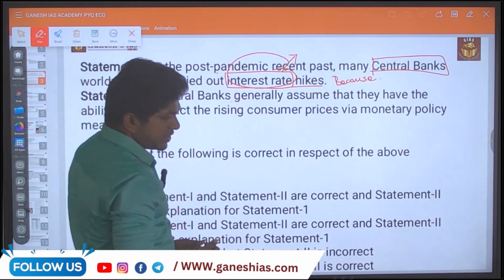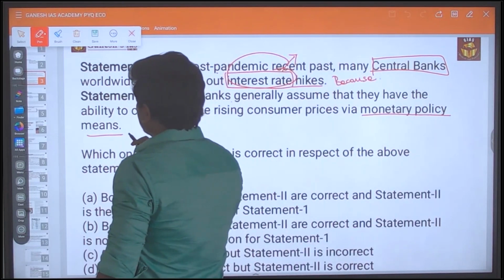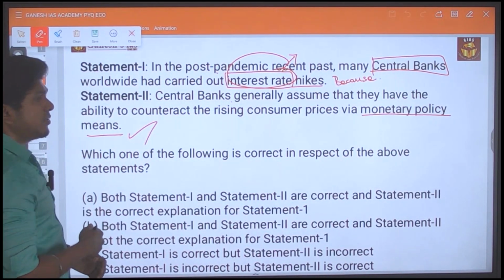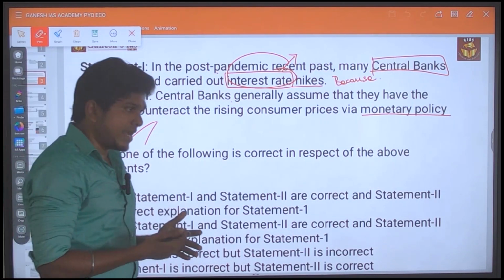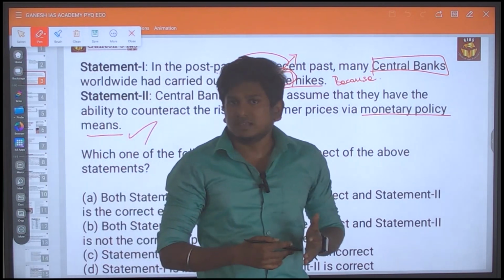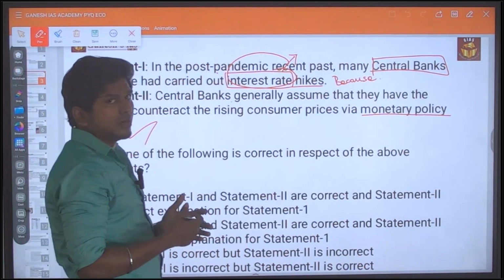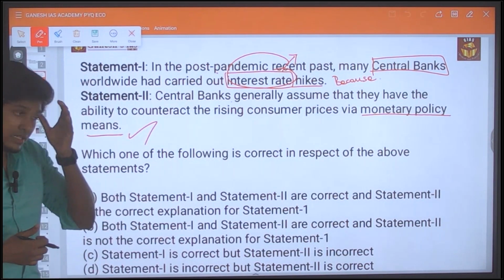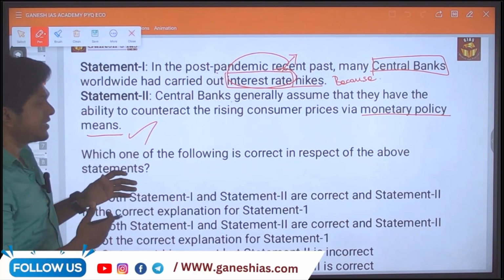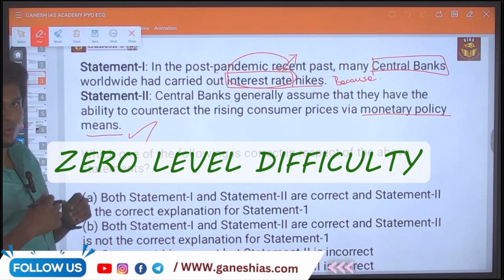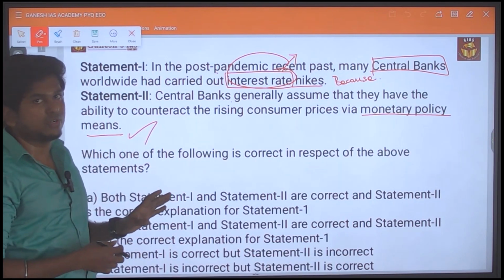There is a second statement which speaks about monetary policy. By that itself you can come to know that they are speaking about the repo rate, reverse repo rate, bank rate, and marginal standing facility rate. These are the things they are speaking about. It is the way of controlling inflation in the market. So it's actually a basic question. Pattern-wise it looks difficult, but it is a zero-level difficulty question.